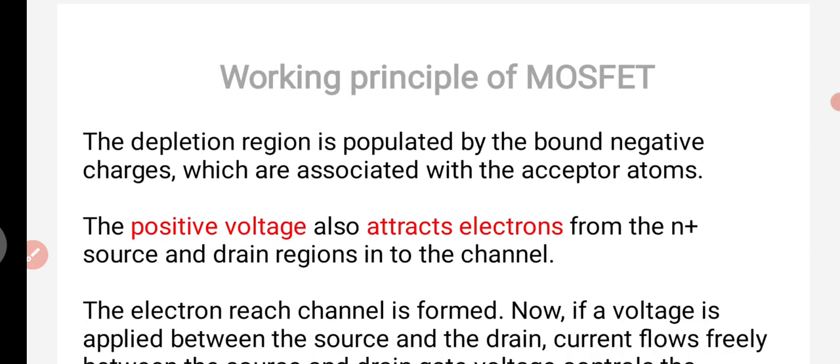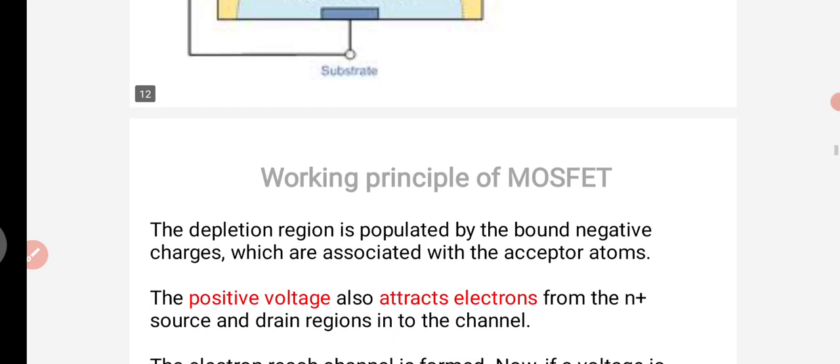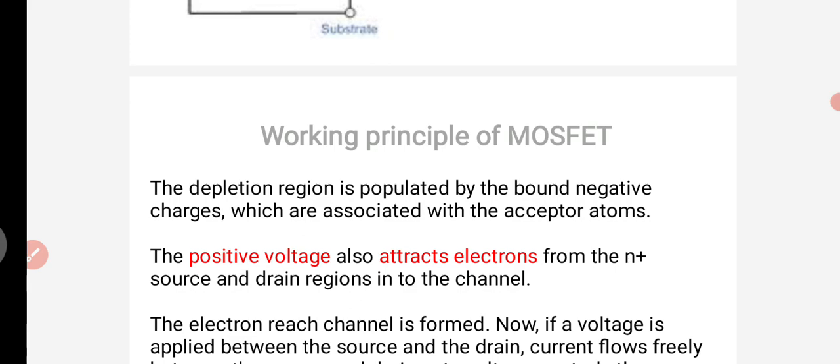So the depletion region is populated by the bound negative charges which are associated with the acceptor atoms. The depletion layer means the region under the insulating oxide layer. The positive voltage also attracts the electrons from the N plus source and drain regions into the channel.